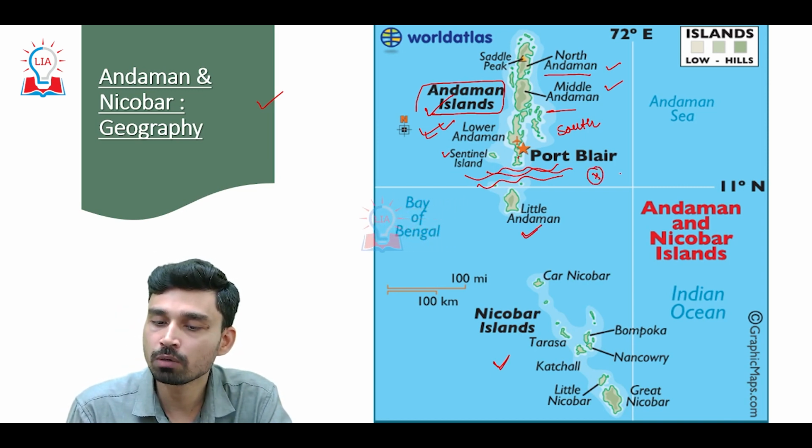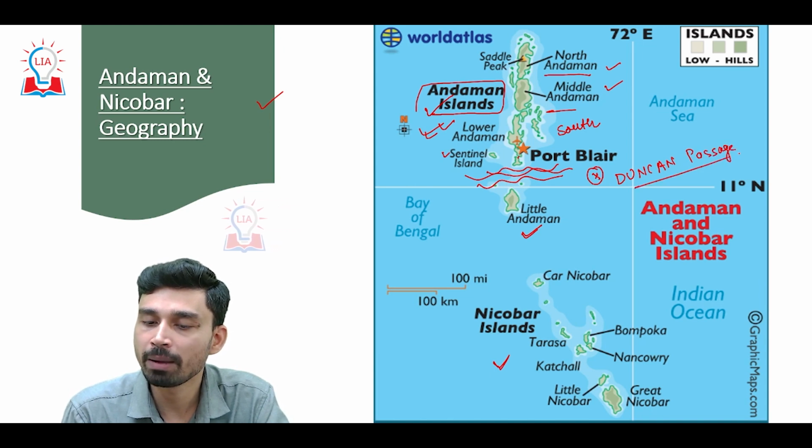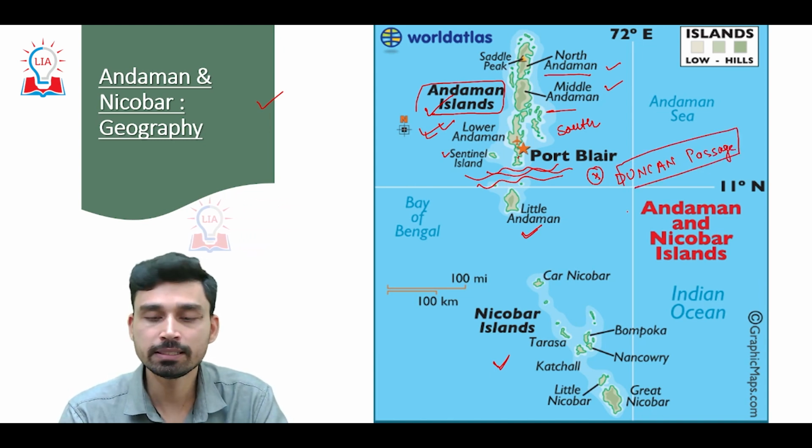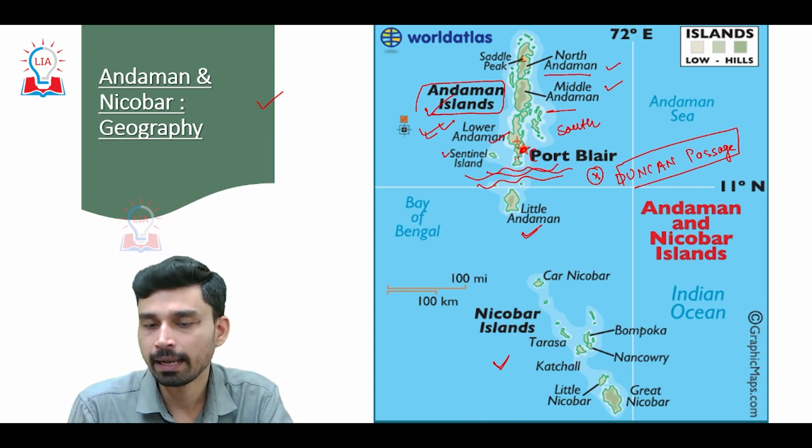Now, the name of this water body is very, very important. The water body that is separating your Lower Andaman from the Little Andaman is known by the name of Duncan Passage. The capital city of Andaman Nicobar Island, Port Blair, is actually located on the Lower Andaman,